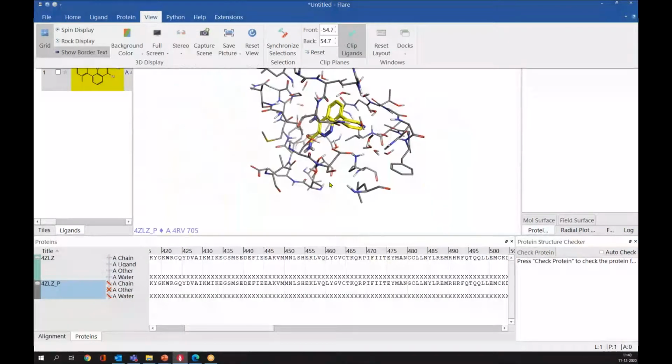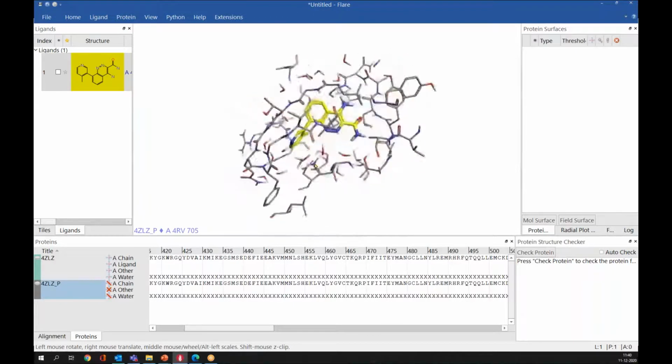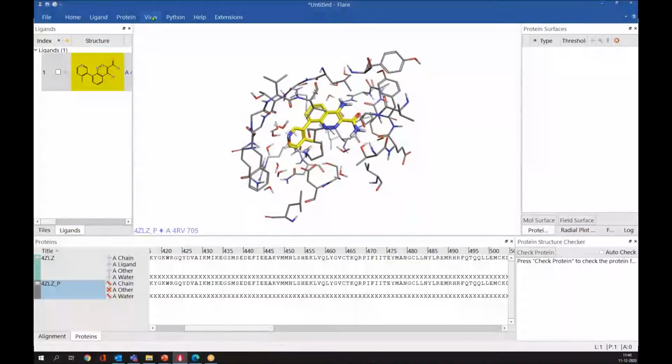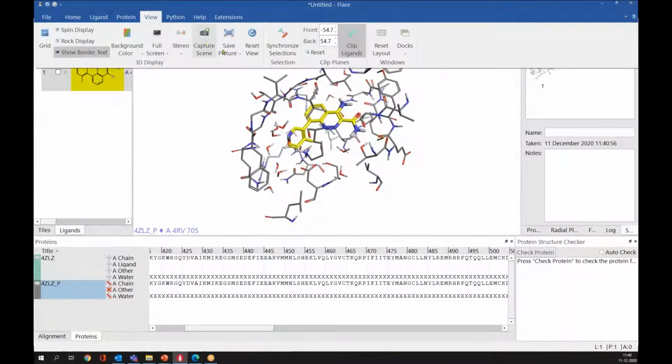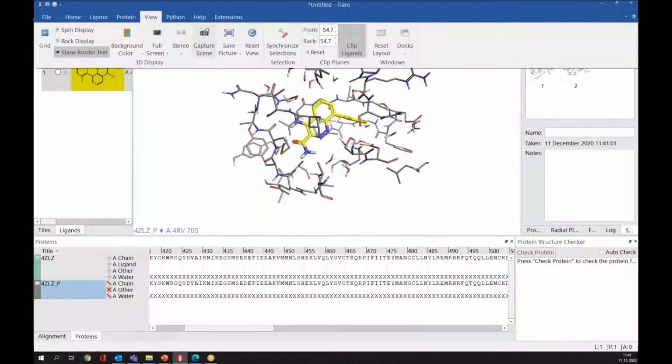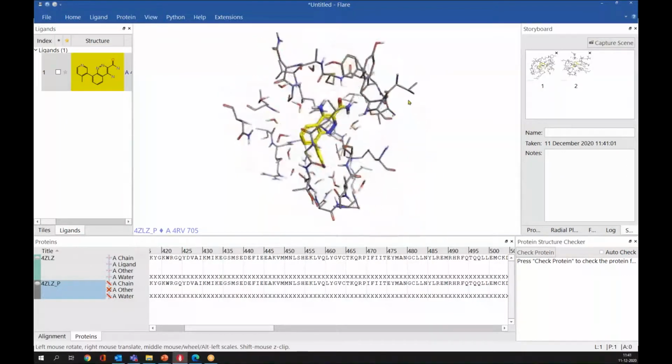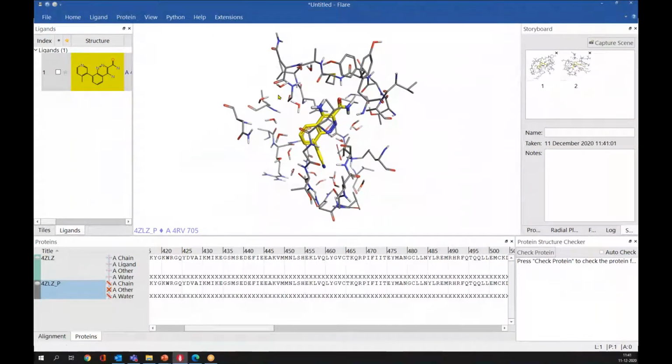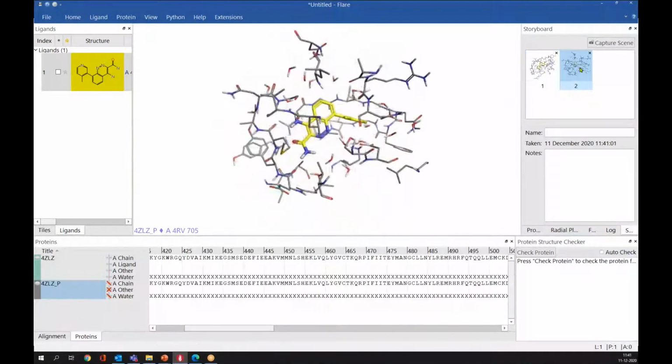And this is very interesting, what we are having here, capture scene. For example, if I like this particular pose or scene, I can capture this scene. And if I change to some other pose, capture that, and change the view, and if I want to regenerate my images or recreate that previous scene, I can simply go to this storyboard and click on that scene. It will automatically generate that scene. You don't have to do it manually. So this will help you in regenerating your images. And if you don't want it, you can simply close this.